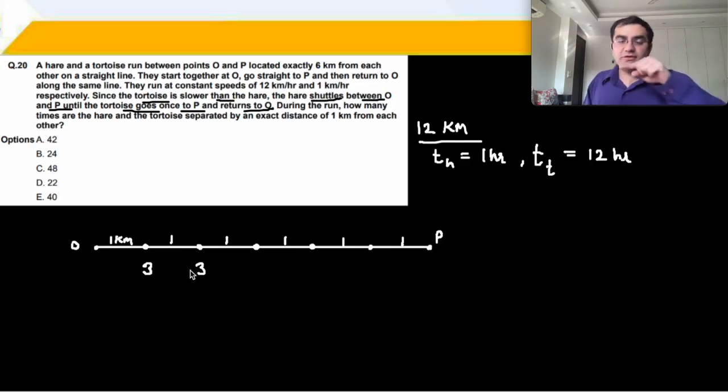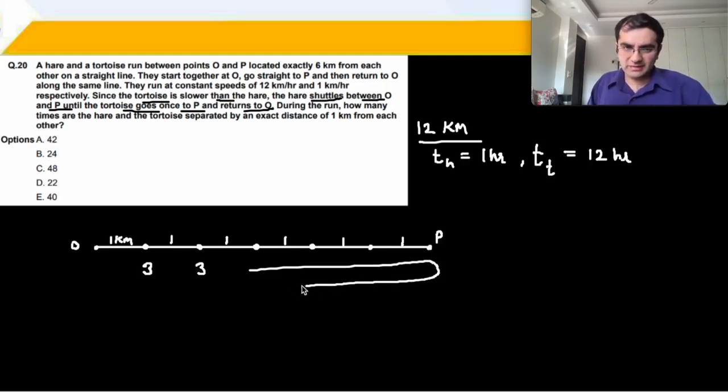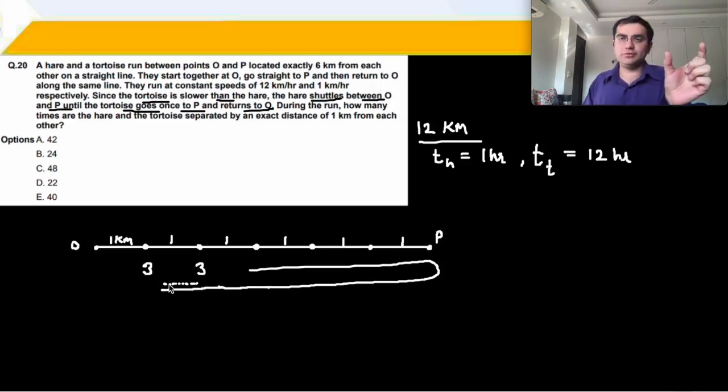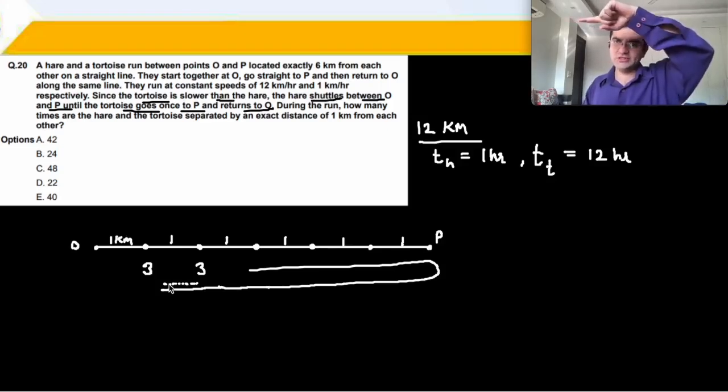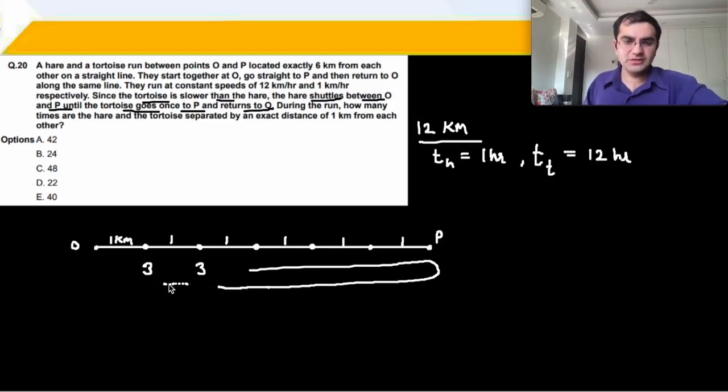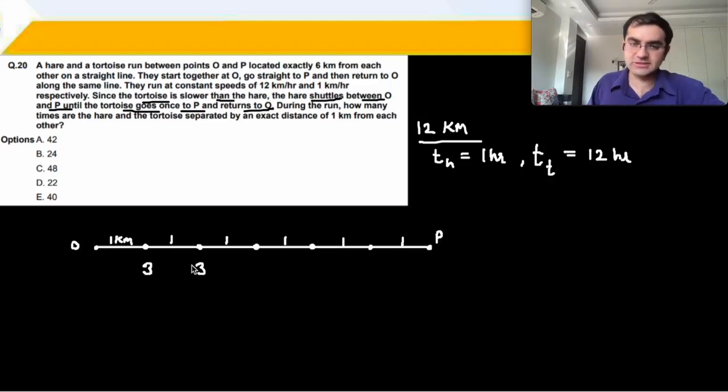So once the hare crosses, thodi der baad 1 kilometer aage ho jayega, the hare will go over here, and while coming back, again when the tortoise is in this particular distance, the hare is coming back, again 1 kilometer ka gap ho jayega, and once the tortoise moves a little bit more, hare will cross it and again 1 kilometer ka gap ho jayega. So again 1 kilometer, once when it has crossed, and twice vapsi pe. So again, this is 3 times. The distance between hare and tortoise, 1 kilometer, is 3 times on this journey.